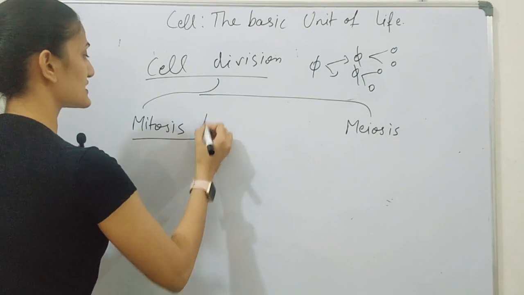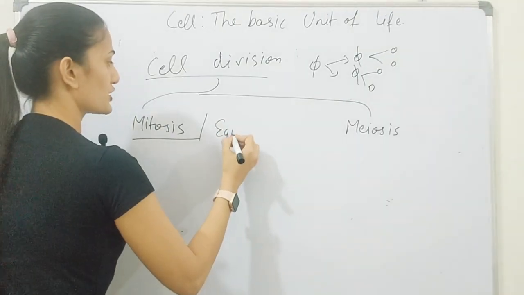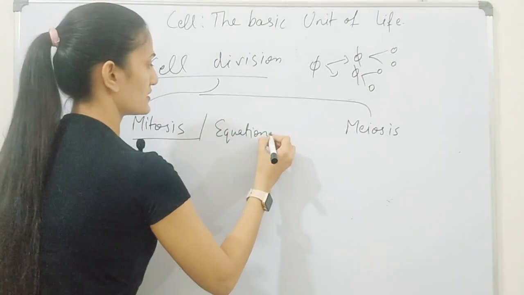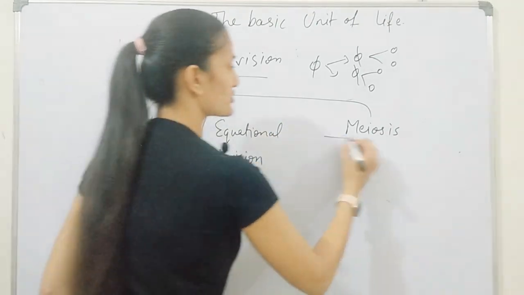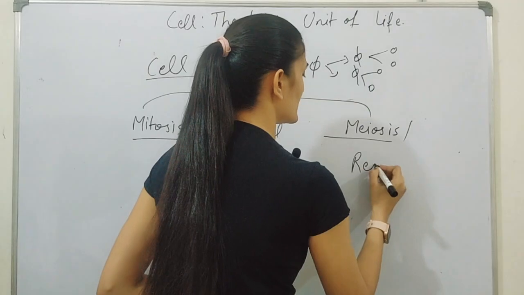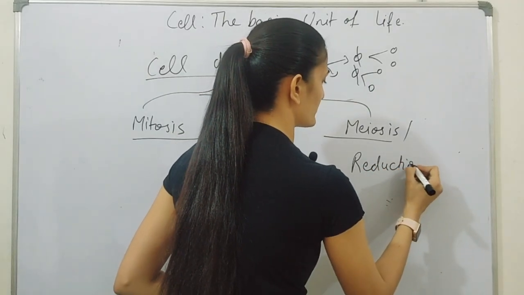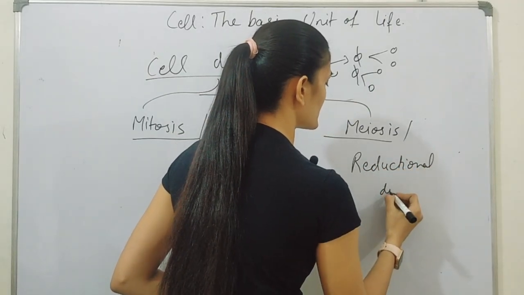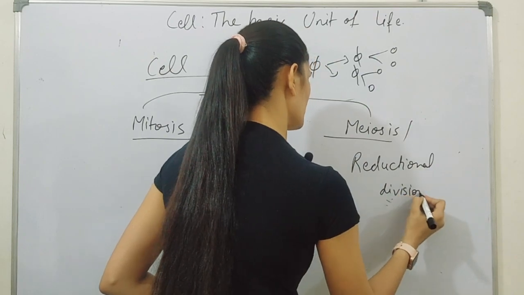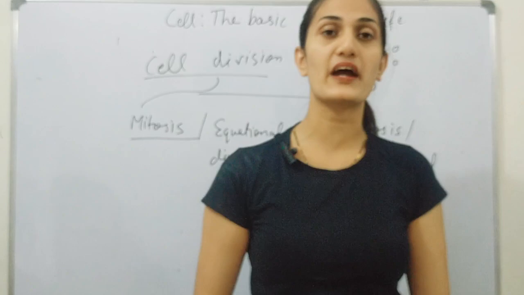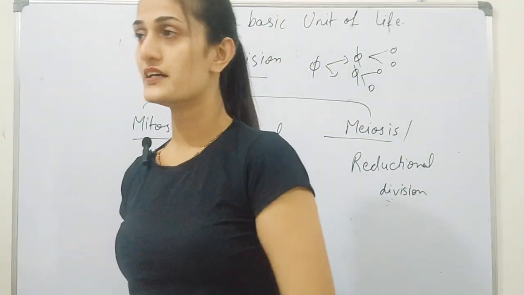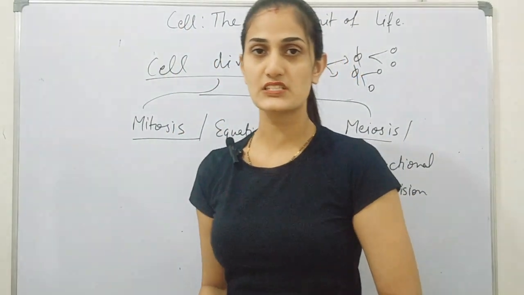This mitosis is also known as equational division, while this meiosis is known as reductional division. Do you know why meiosis and mitosis are known as reductional and equational division?